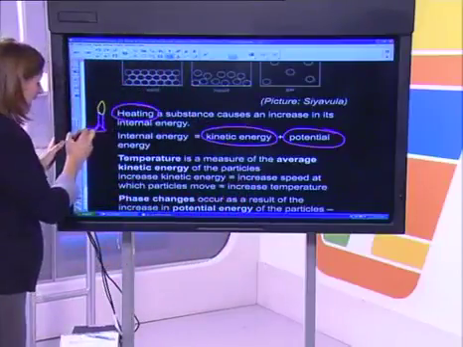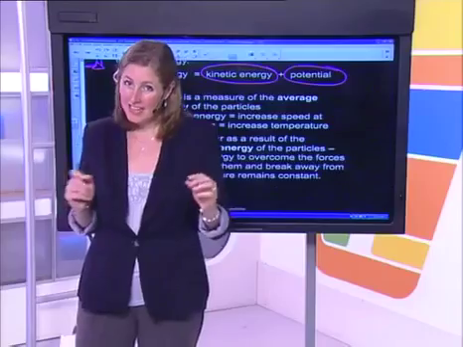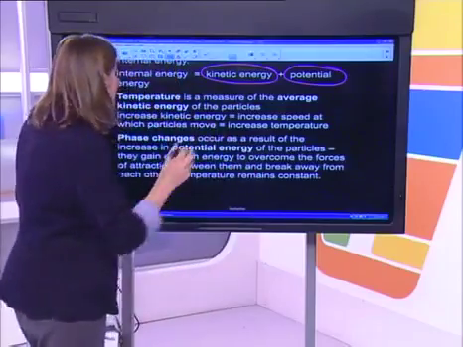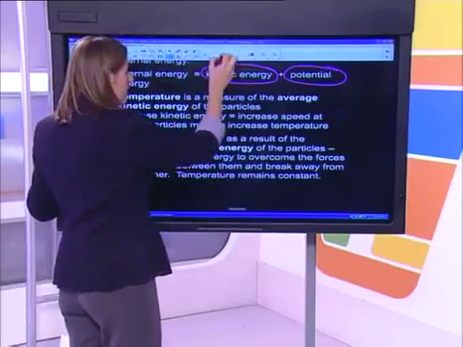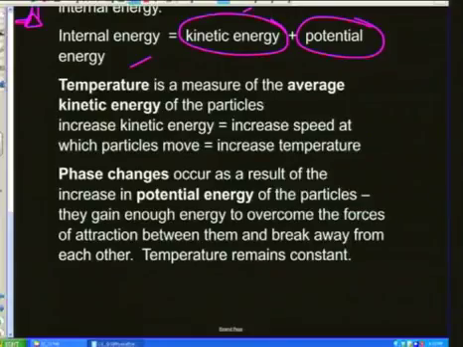So I would be able to observe a temperature. Now, temperature has a distinct definition, and you need to understand this very well. Temperature is a measure of the average kinetic energy of the particles.